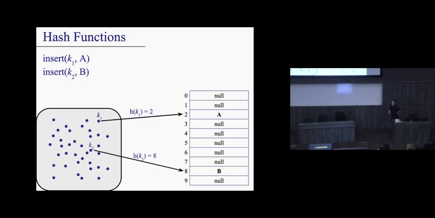And then maybe let's say I want to hash k2, and that hashes to 8, so I go to the bucket there and insert that, right? So on and so forth. But there's a chance that things are going to collide, right? We don't know in advance whether our hash function is going to prevent this, okay?